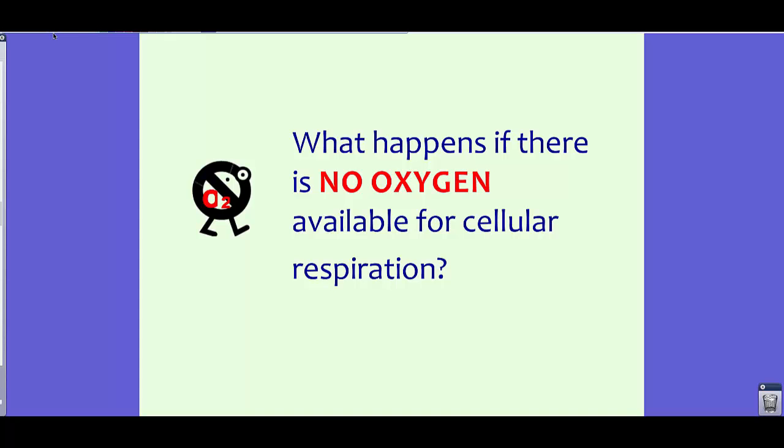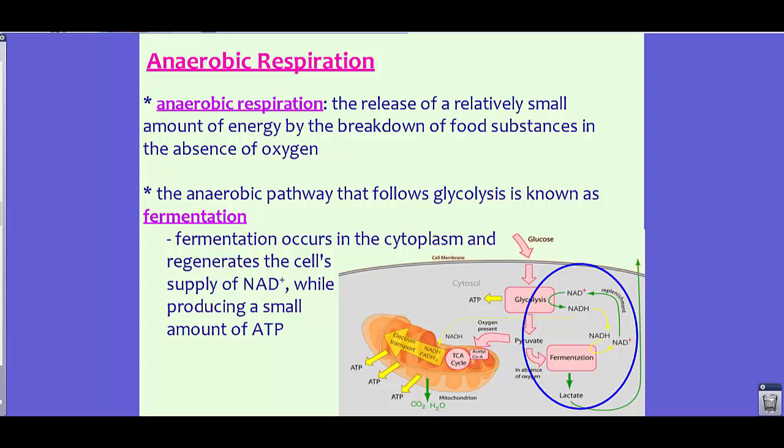However, we call it something else. We don't actually call it cellular respiration. This is something we call anaerobic respiration. So the process of cellular respiration is aerobic, meaning it's with oxygen. Anaerobic respiration happens without oxygen. So this is the release of a relatively small amount of energy by the breakdown of food substances in the absence of oxygen. Now, the anaerobic pathway that follows glycolysis is known as fermentation.